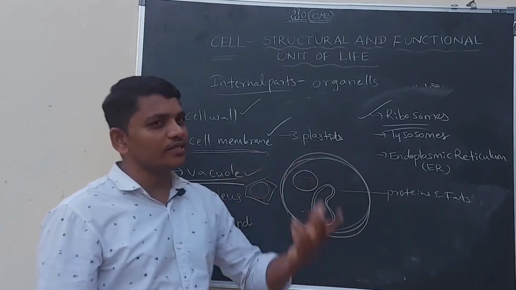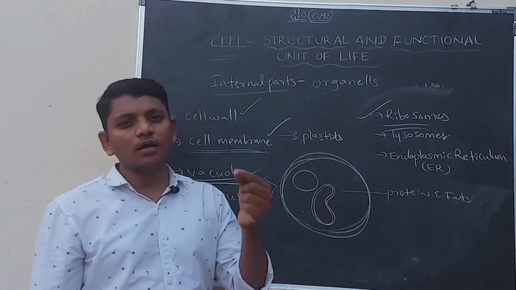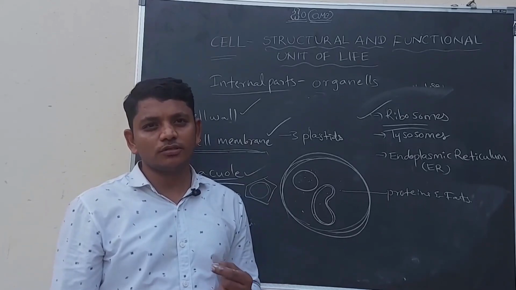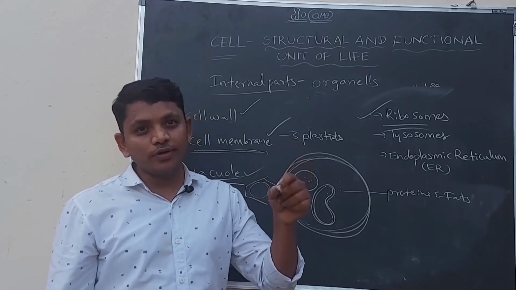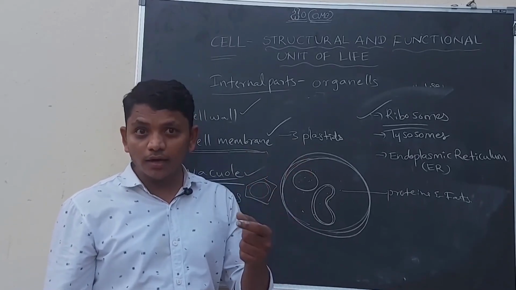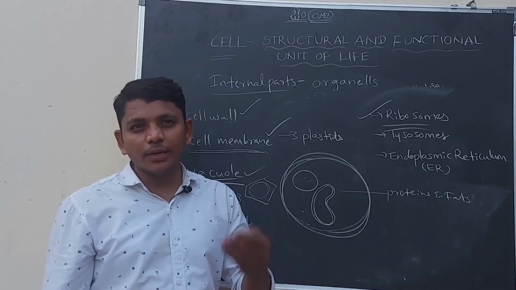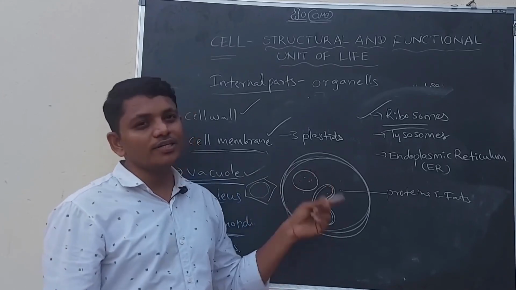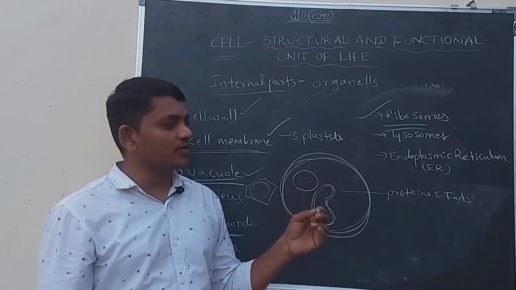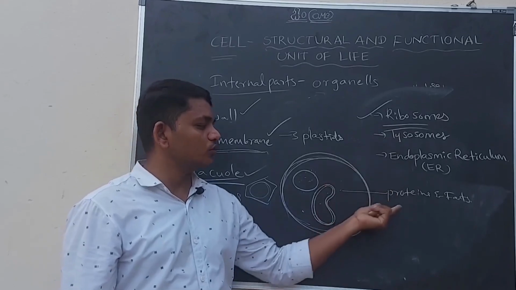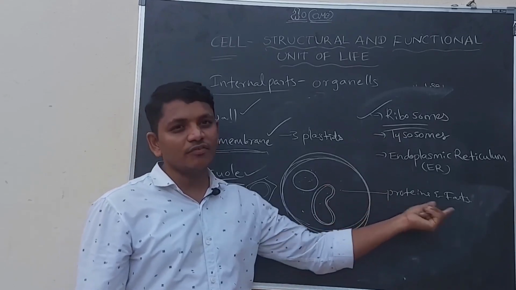So here I am summarizing about ribosomes again. They are tiny particle-like structures. They are made up of proteins and fats, and they are synthesizing, preparing the proteins and fats. Okay, the main function of the ribosome is to synthesize proteins and fats.